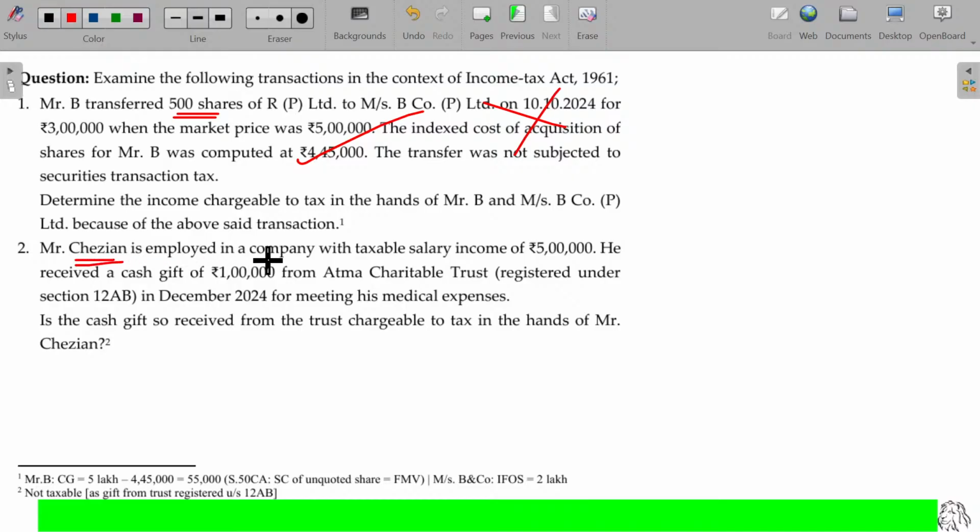Mr. Chelian is employed in a company with a taxable salary of Rs 5 lakhs. He received a cash gift of 1 lakh from Atma Charitable Trust registered under section 12AB. If you are getting anything from a trust, it's not going to be taxable. Is that clear? The second one is exempted.